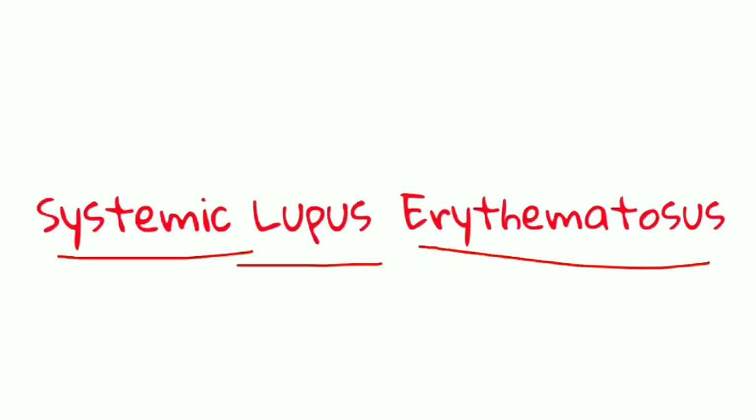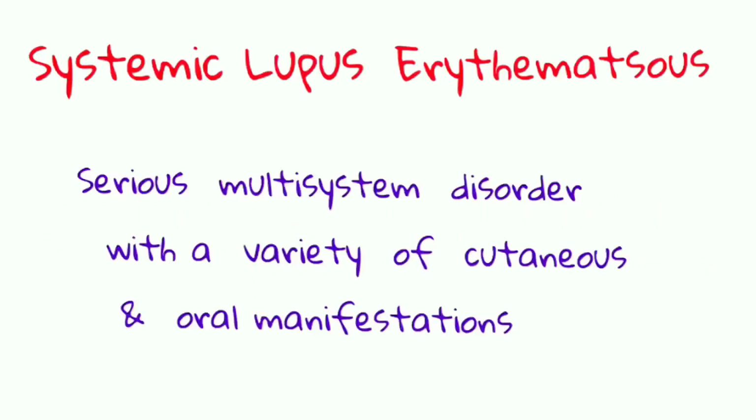Next, moving forward to systemic lupus erythematosus. So what is it? Let us break this down. What does systemic mean? It will involve the whole system of the body, or multiple systems of the body will be involved in this lupus erythematosus. Lupus means wolf-like, while erythematosus means redness of the skin. So systemic lupus erythematosus simply means systemic wolf-like redness of the skin.